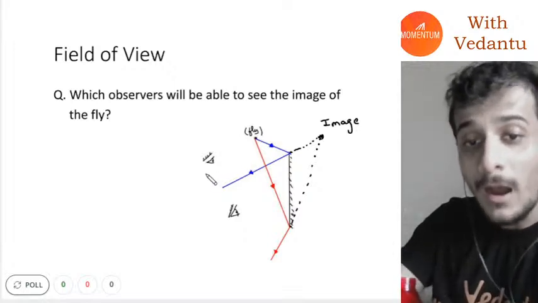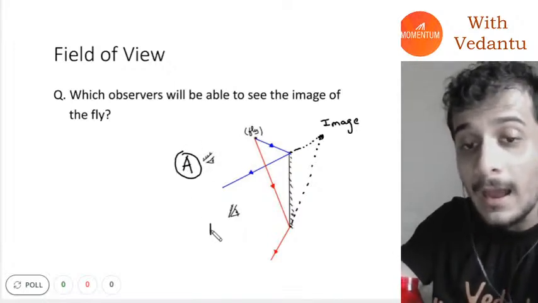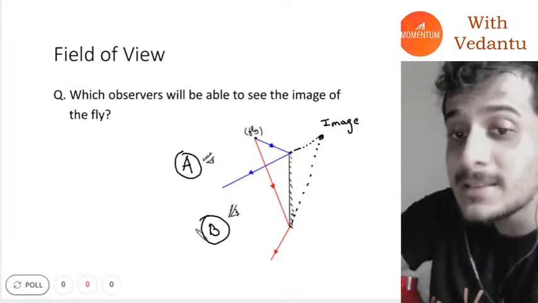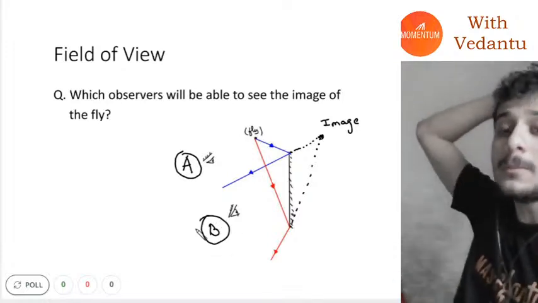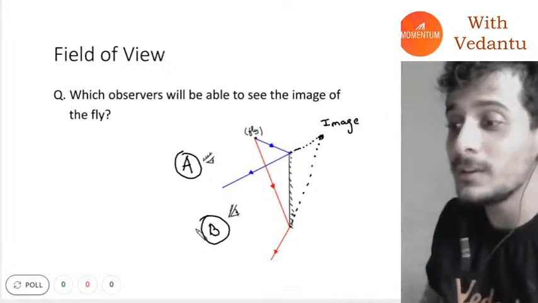But now let's say I have two observers, observer A and observer B. Tell me this, guys, which observer will be able to see the image of the fly?